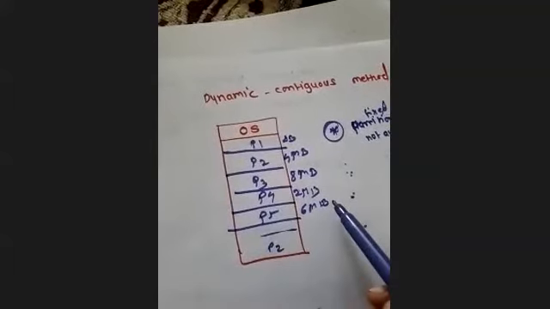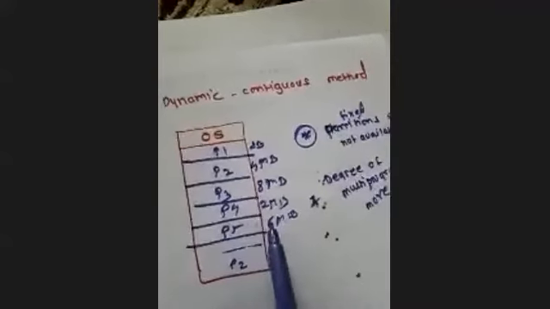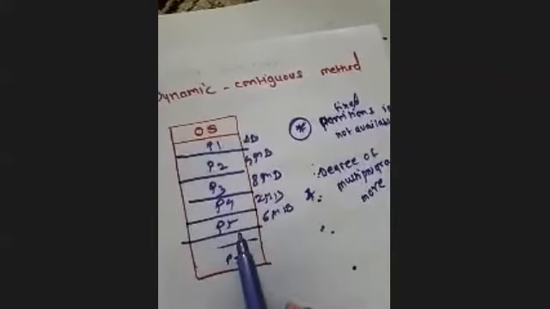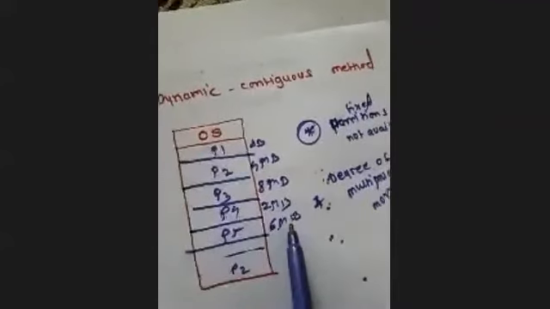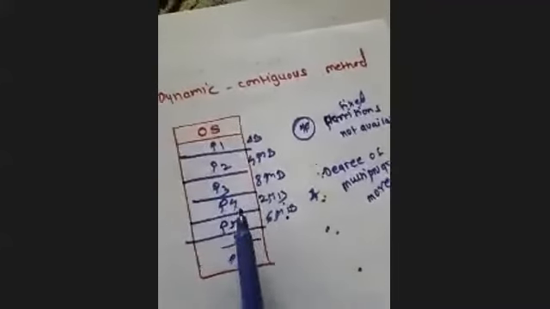So here the degree of multi-programming is more. Also, I am allocating to that process whatever it requires. It required 6 MB, I have allocated 6 MB only. If this P4 requires 2 MB, I have allocated 2 MB only.